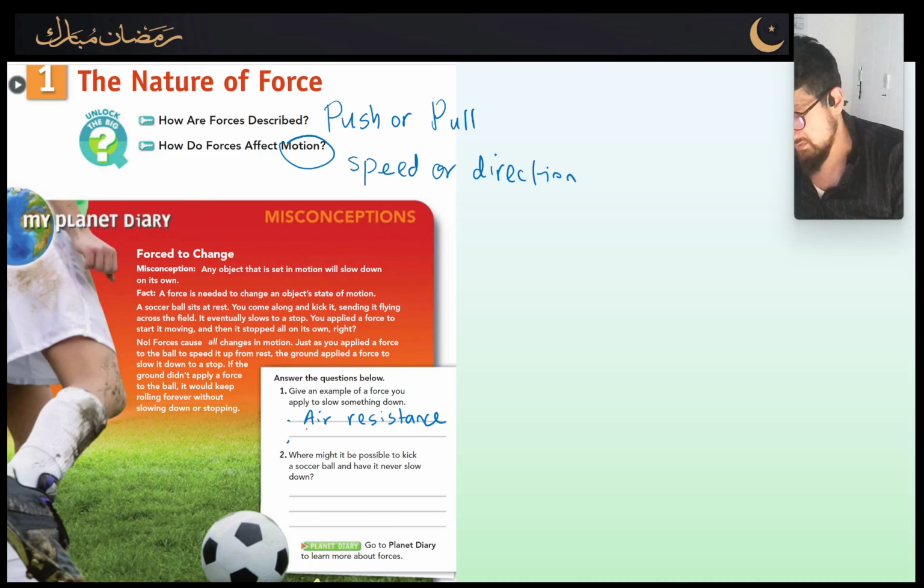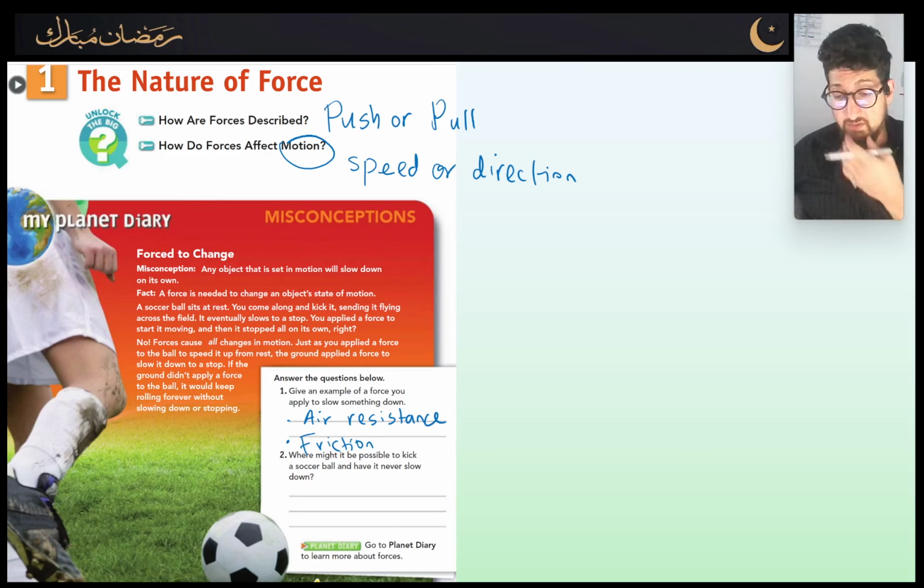Another example of a force that slows things down is friction, obviously. All right, and that's used when braking. If you have a bicycle, or if you drive a car, obviously when you brake, you increase the resistance between the tires and the road, which causes you to slow down. So that's another type of force as well. Or simply speaking, if you're catching a ball, right? Like if you catch a ball, that's slowing it down as well.